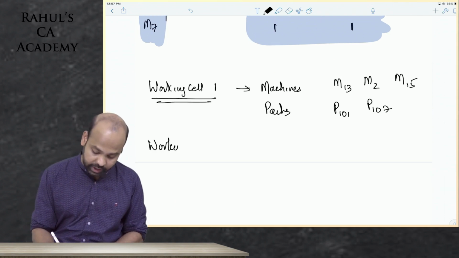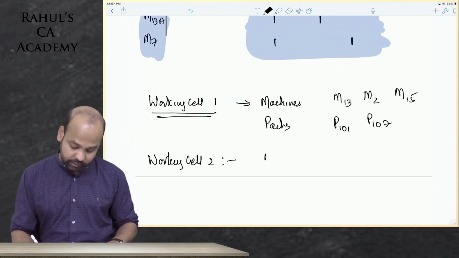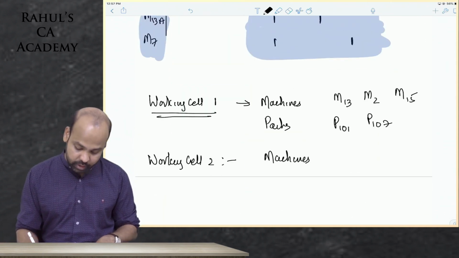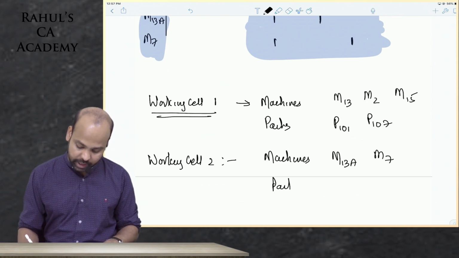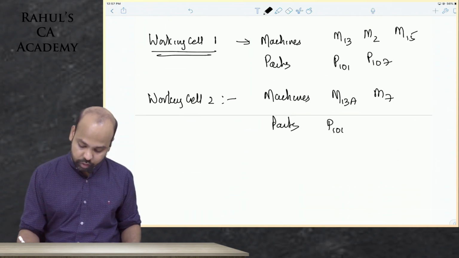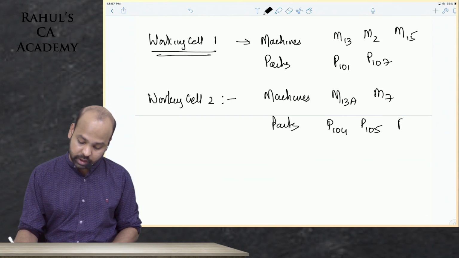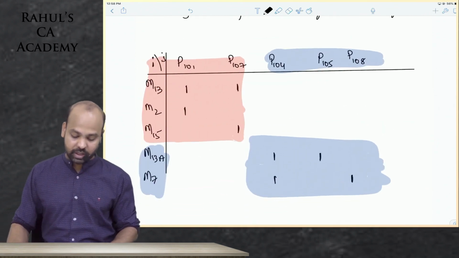Your working cell 2 guys, the final conclusion is important beta. Working cell 2 beta will have 2 machines: machine 13A and machine 7, and there will be how many parts beta here? There will be 3 parts, part 104, part 105 and part 108. I will upload this document also guys, don't worry, for your understanding, but this is how you will identify.